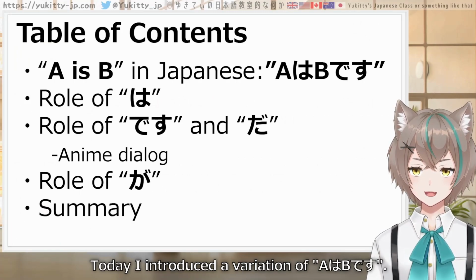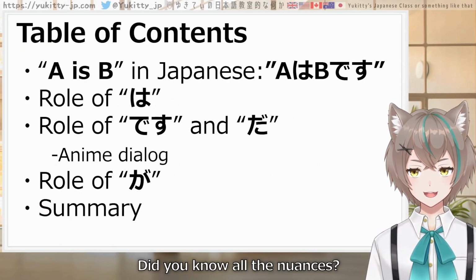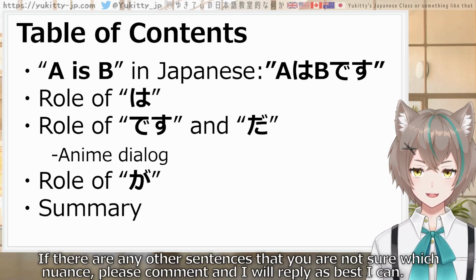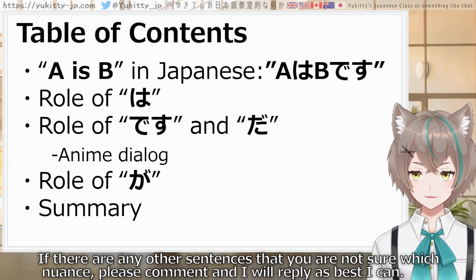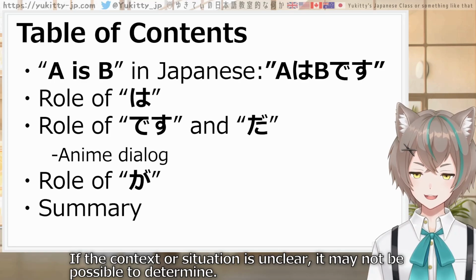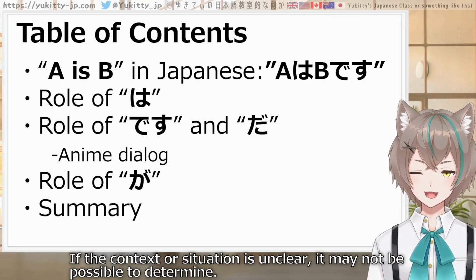Today, I introduced a variation of AはBです. Did you know all the nuances? If there are any other sentences that you are not sure which nuance, please comment and I will reply as best I can. If the context or situation is unclear, it may not be possible to determine.